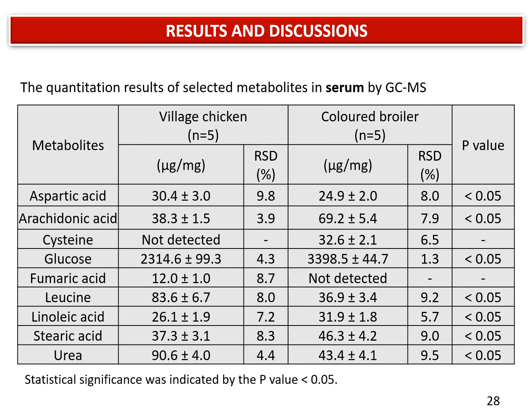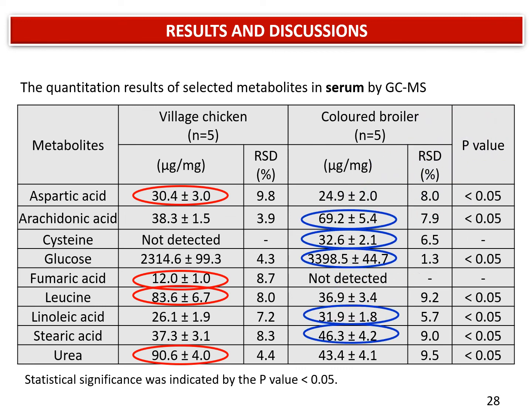This is the quantification results of serum for village chicken and colored broiler. The results show that serum of village chicken had higher aspartic acid, fumaric acid, leucine, and urea. The results also show that serum of colored broiler contained higher arachidonic acid, cysteine, glucose, linoleic acid, and stearic acid. In this study, fumaric acid is only quantified in village chicken and not detected for colored broiler.